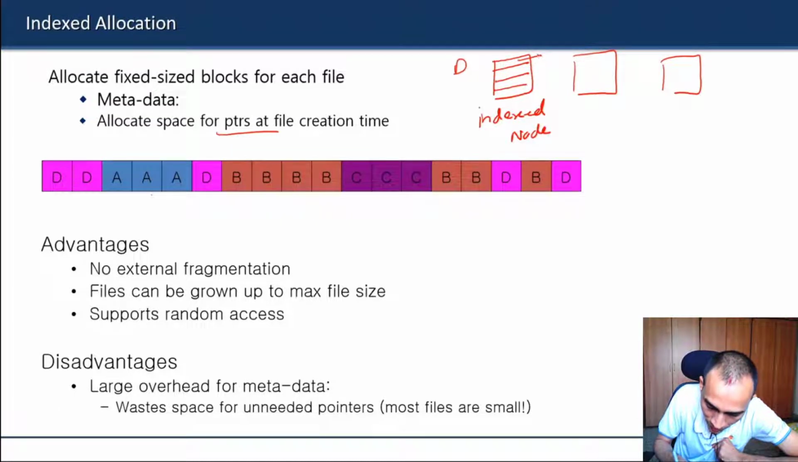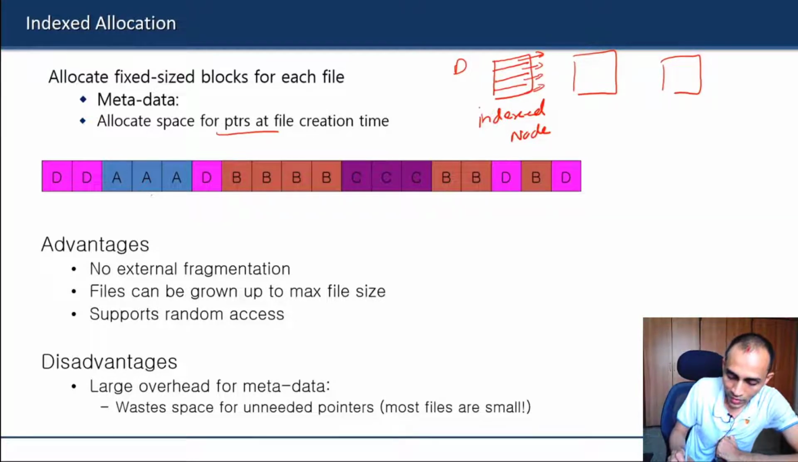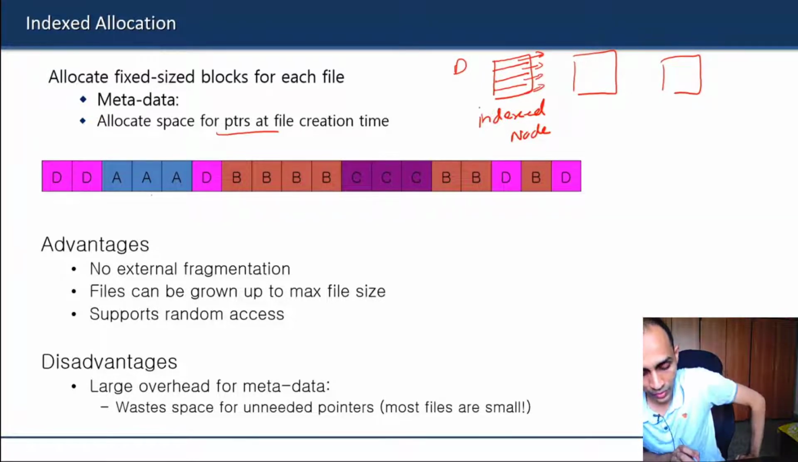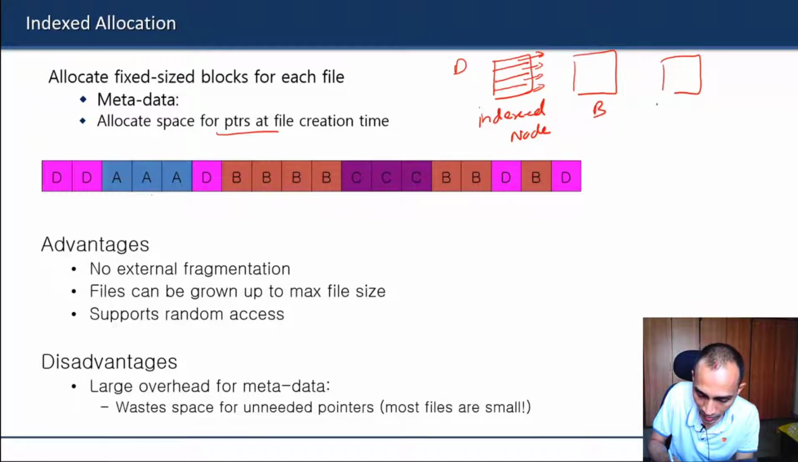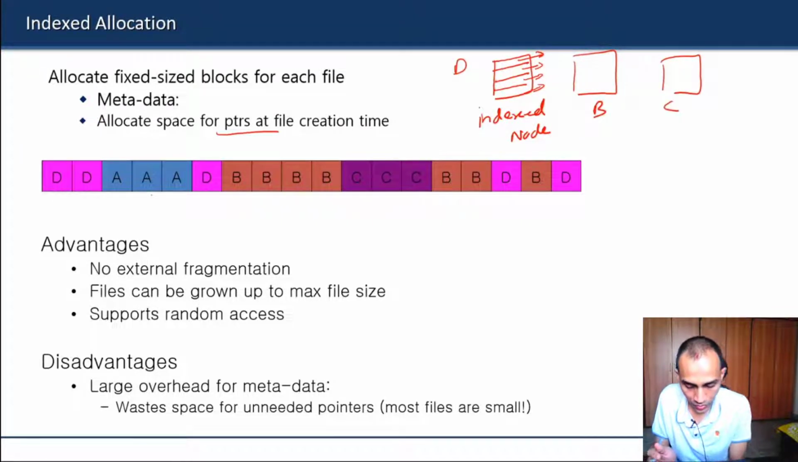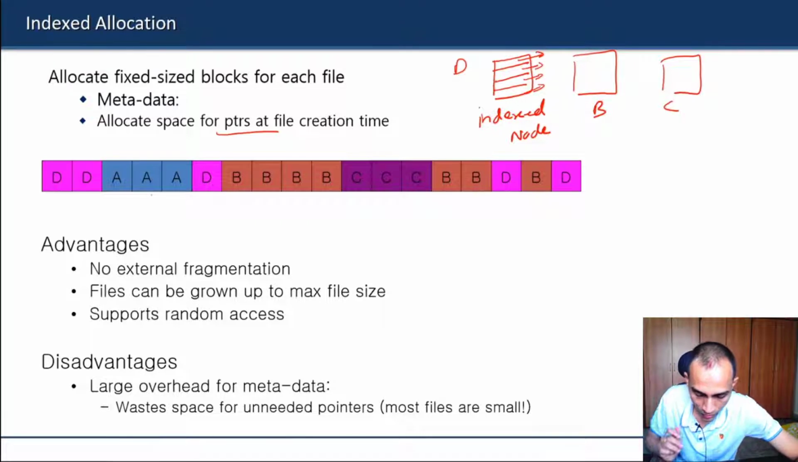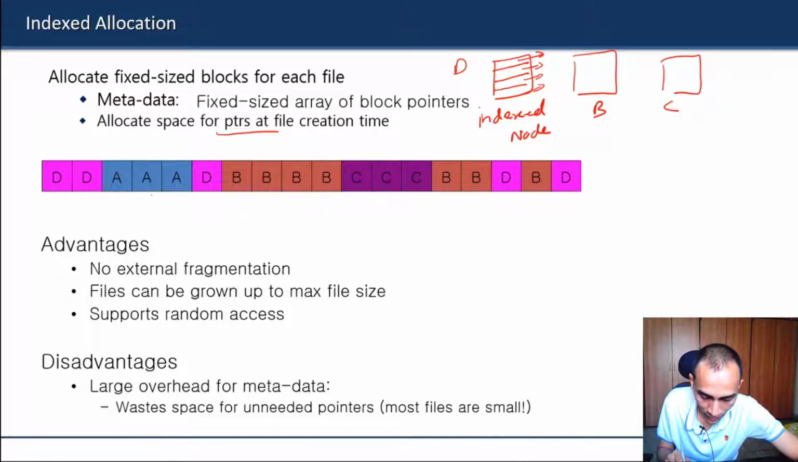So the first pointer will store the address of the first block, then the second block, and so on. In this way, you will have multiple index nodes, one for each file, for A, B, and C, and so on. So now you don't need a very big fat file table for all the files in the disk system. You have simplified your problem a little bit. So the metadata will be this index node, which is nothing but a fixed size array of block pointers.